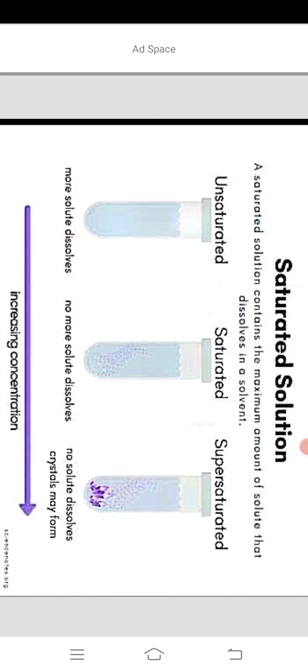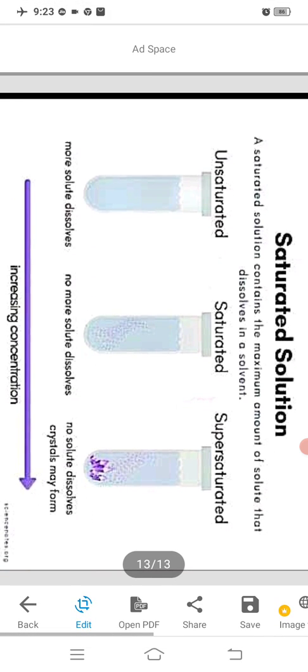One piece of information you must remember is that if we heat a solvent, its capacity to dissolve a particular solute increases. If the temperature increases, a larger amount of solute can be dissolved in a solvent. I hope you understand it.